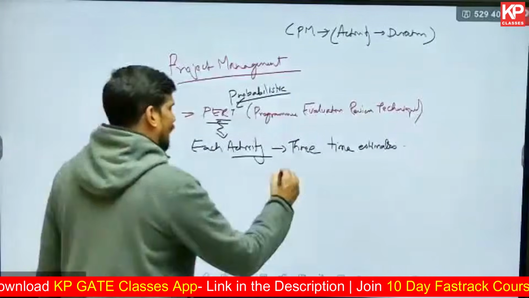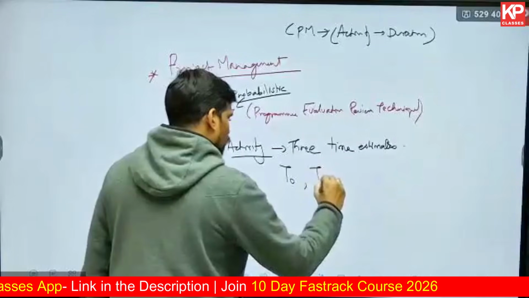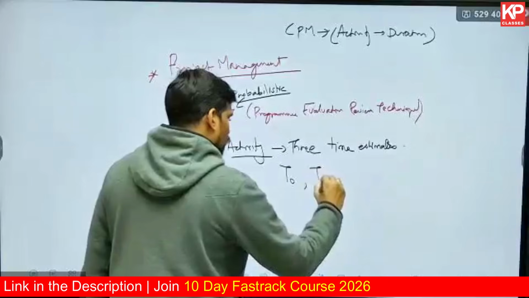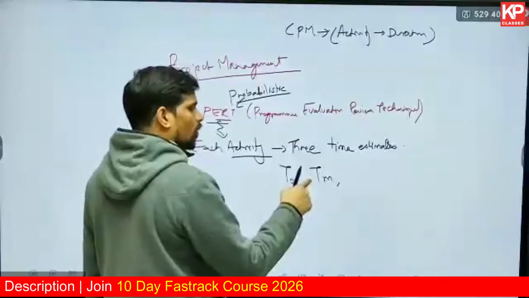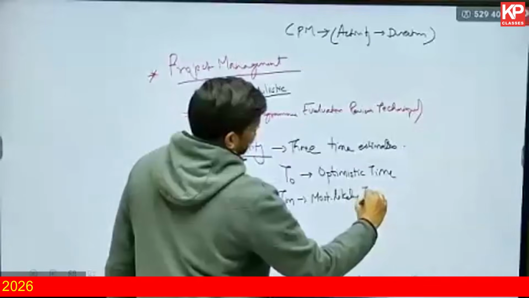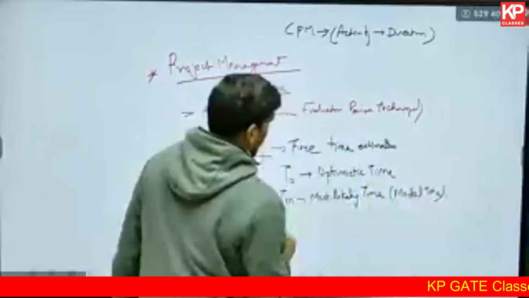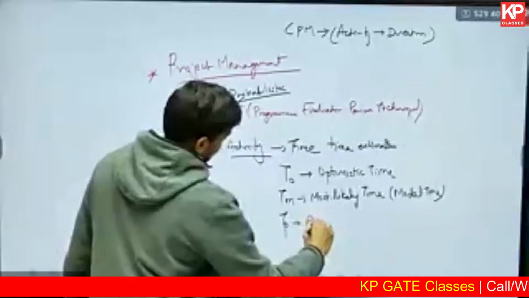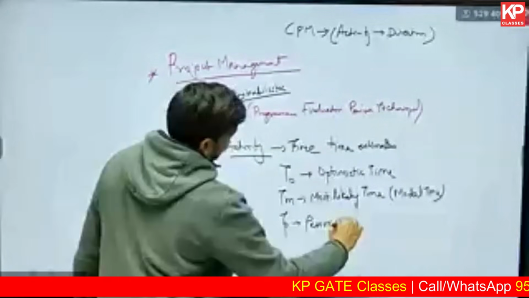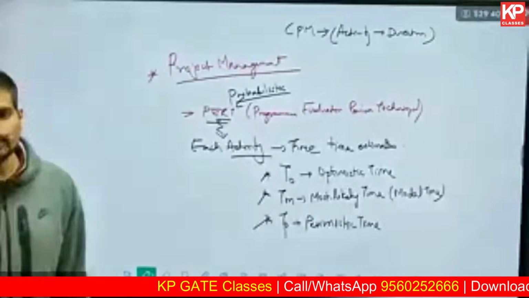And these three time estimates are called optimistic time estimate, TO, most likely time estimate, which is also called modal time estimate, TM, and TP is pessimistic time estimate. There are three time estimates for each activity input.